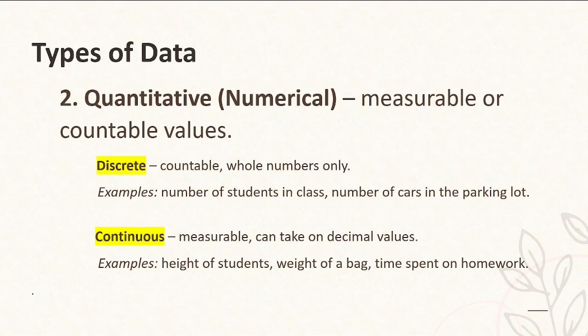For continuous, they are measurable and can take on decimal values. For example, height of students like 1.5 meters. Weight of a bag, for example, 0.75 kilos. Time spent on homework, for example, 2.5 hours.